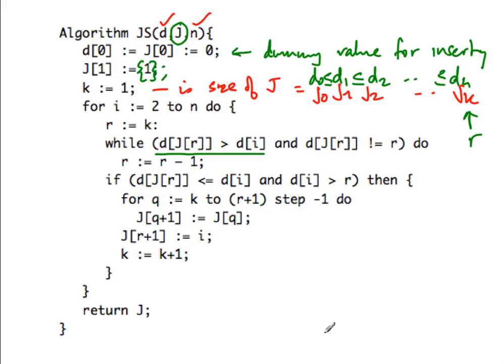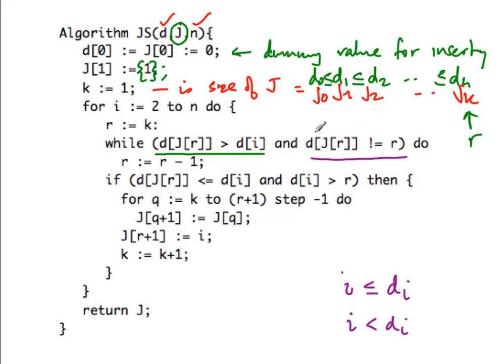So remember that initially this job was feasible, right? So for every position I, we had that I was less than or equal to di. Now when we shift right, I is going to increase by 1. So what we are checking is whether I is strictly less than di. If I is strictly less than di, then I plus 1 will be less than or equal to di. So shifting by 1 will not affect the feasibility of the job at position I. So that is what this is doing, right?